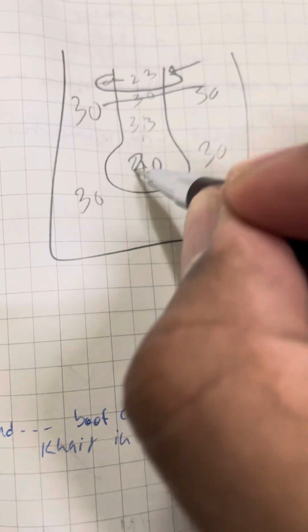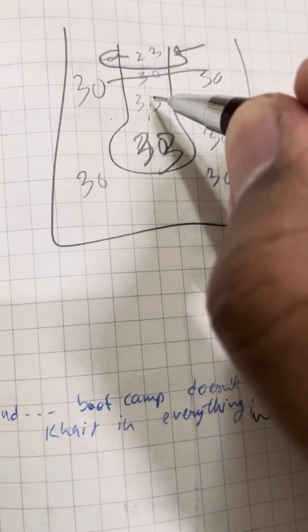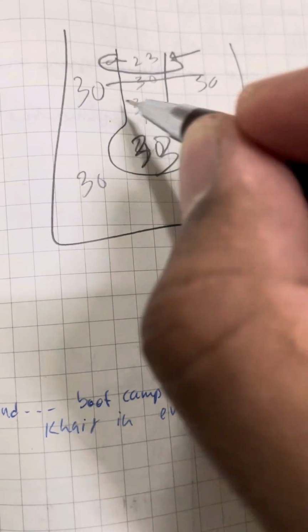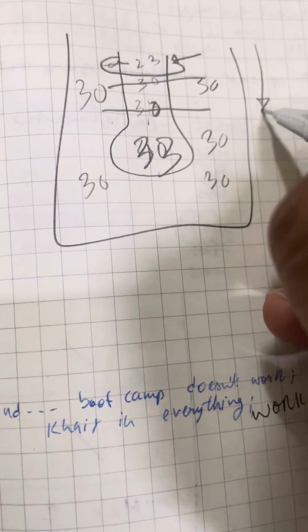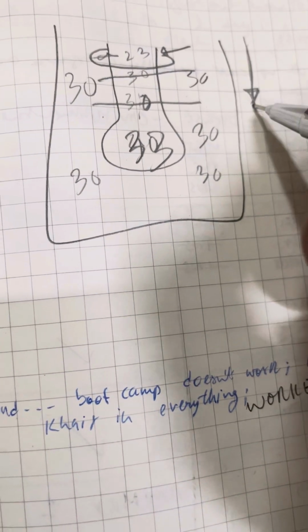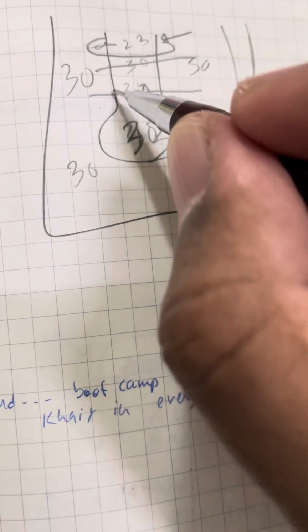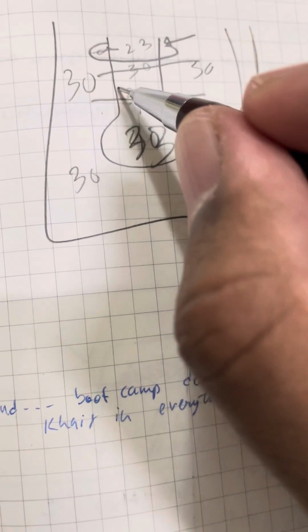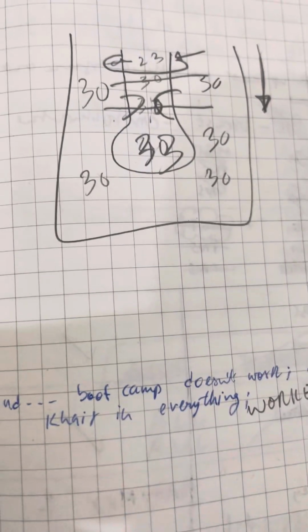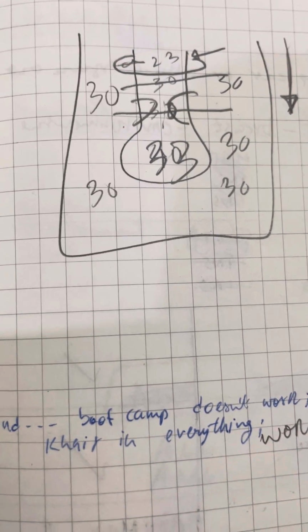Now if this became 33, what will happen? This will be 30. So the equal pressure point will come closer to the alveoli. The closer or more proximal you come to the alveoli, the less cartilaginous protection you have. So if the cartilage is not protecting your airway, it will collapse. This is why we say that emphysema is an obstructive disease.